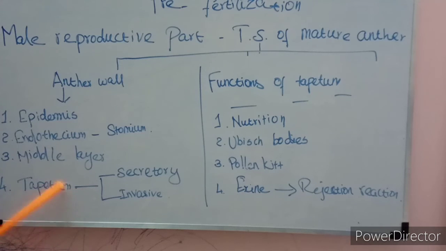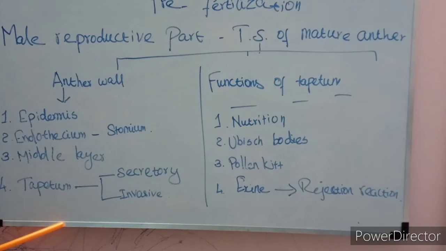This tapetum will be of two types: secretory tapetum and invasive tapetum. The tapetum is derived from dual origin. What is it formed from? The peripheral wall layer and the connective tissue. So it has two origins. Tapetum is formed from the two origins: parietal cells, the peripheral wall layers, as well as the connective tissue.